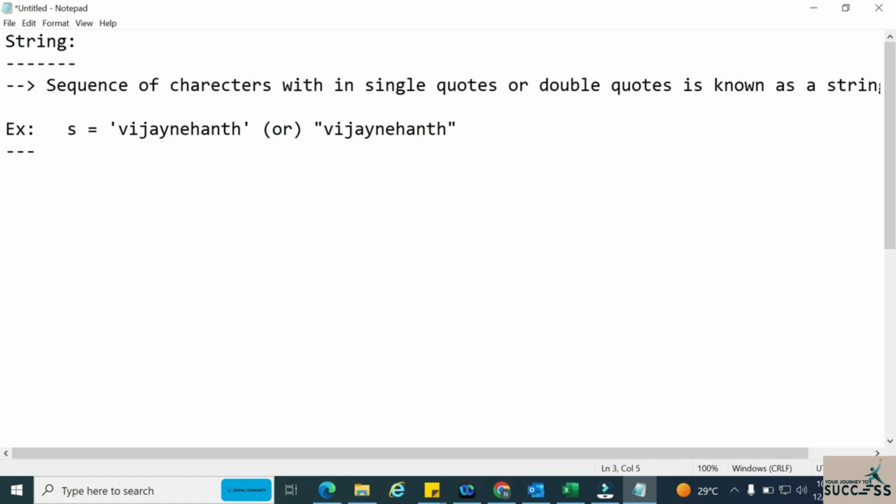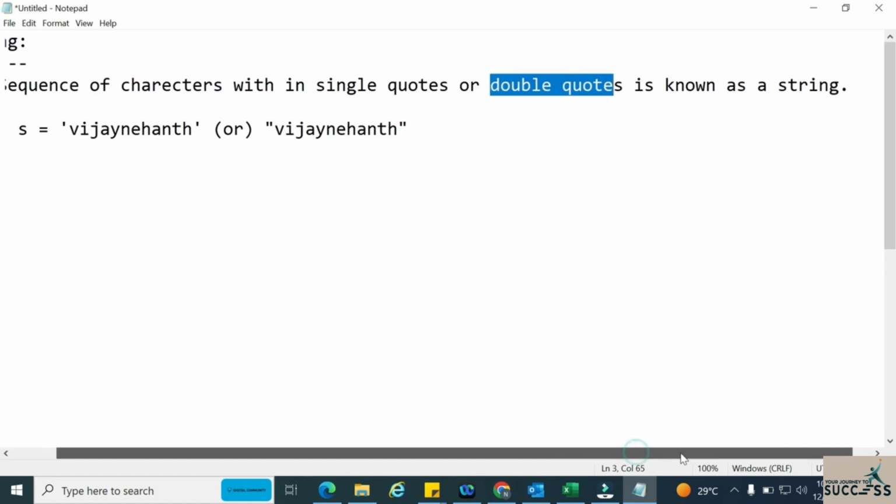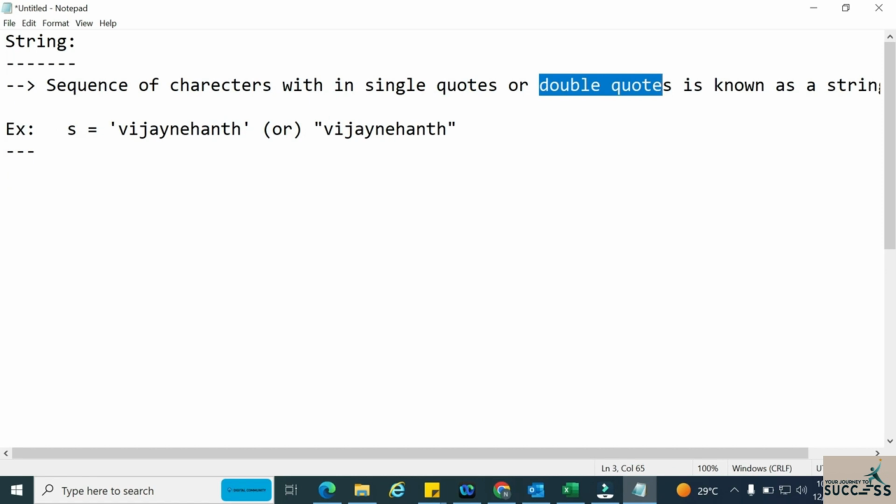Basically, a string is nothing but a sequence of characters. Okay, sequence of characters taken within single quotes or double quotes. Here in Python, we have that luxury. We can take a string either in double quotes or single quotes. It's completely up to us. So in that way, we can create a string in Python.